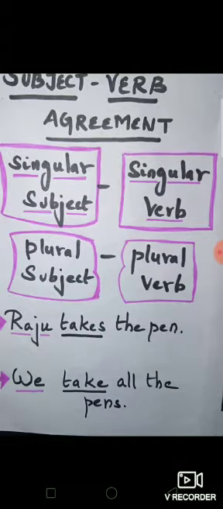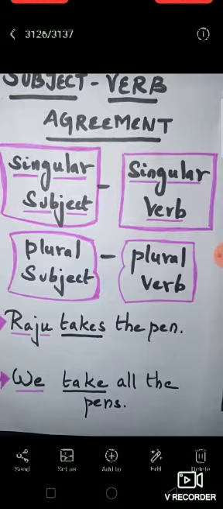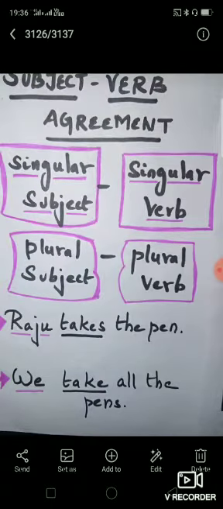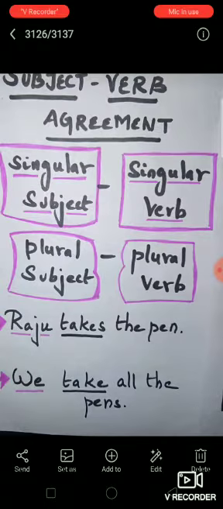Here we are taking a singular subject, and for that we are using a singular verb, and likewise you have to use a plural verb for a plural subject. For example, if you take "Raju takes the pen," here Raju is the singular subject and so it naturally takes a singular verb, that is, takes.